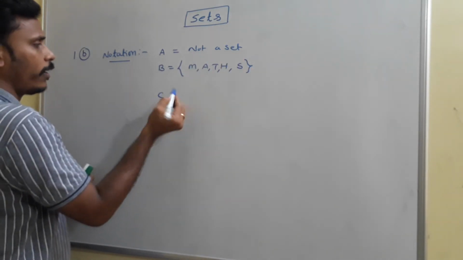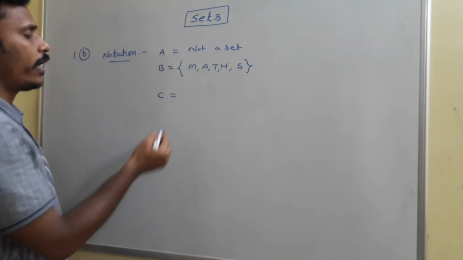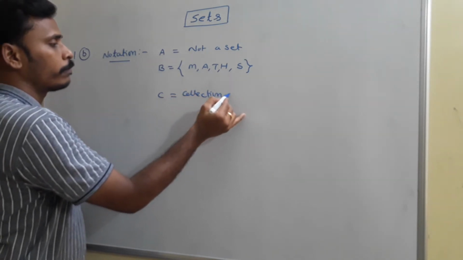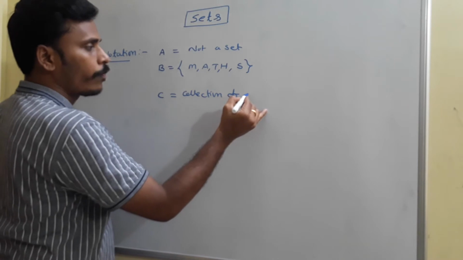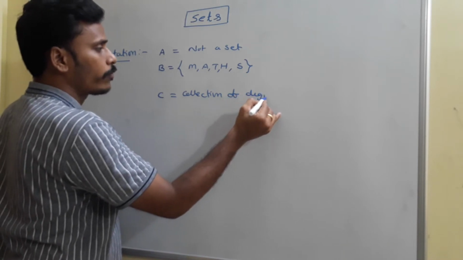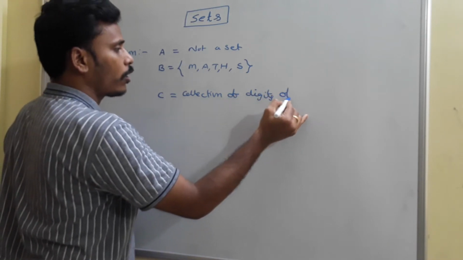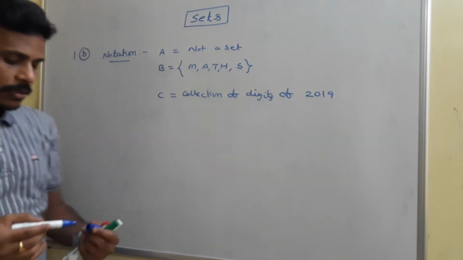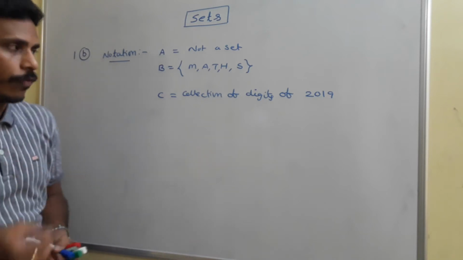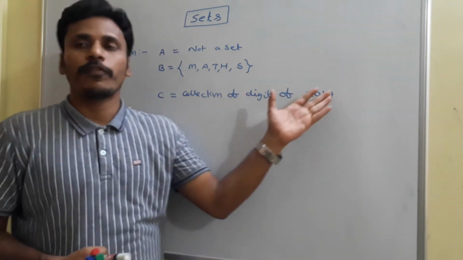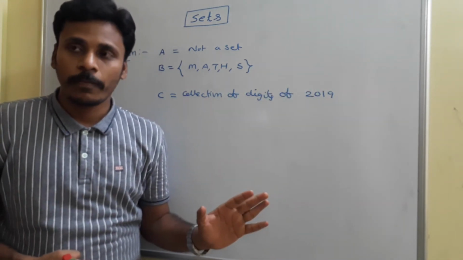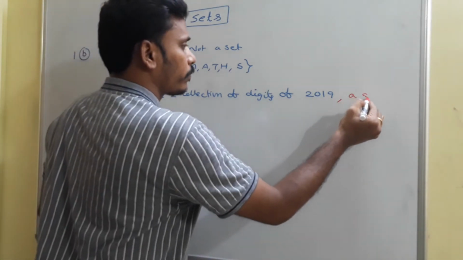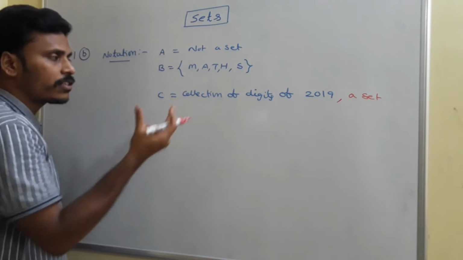Whereas C, if you take another definition, is the collection of digits of the number 2019. Basically, initially I am taking a few simple examples. If I say the collection of digits of 2019, is it a set or not? It's clearly a set, because the definition is very clear.